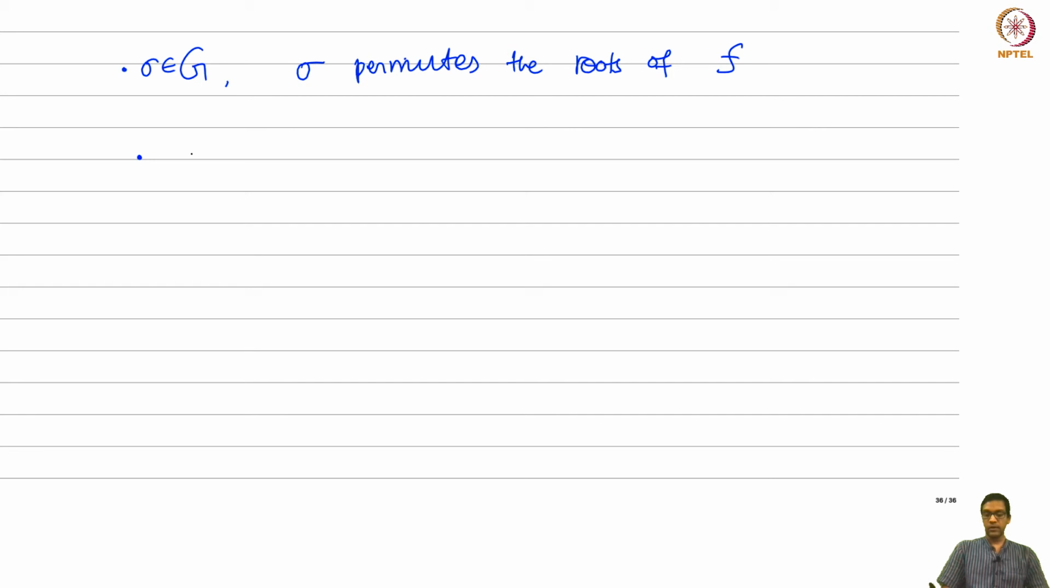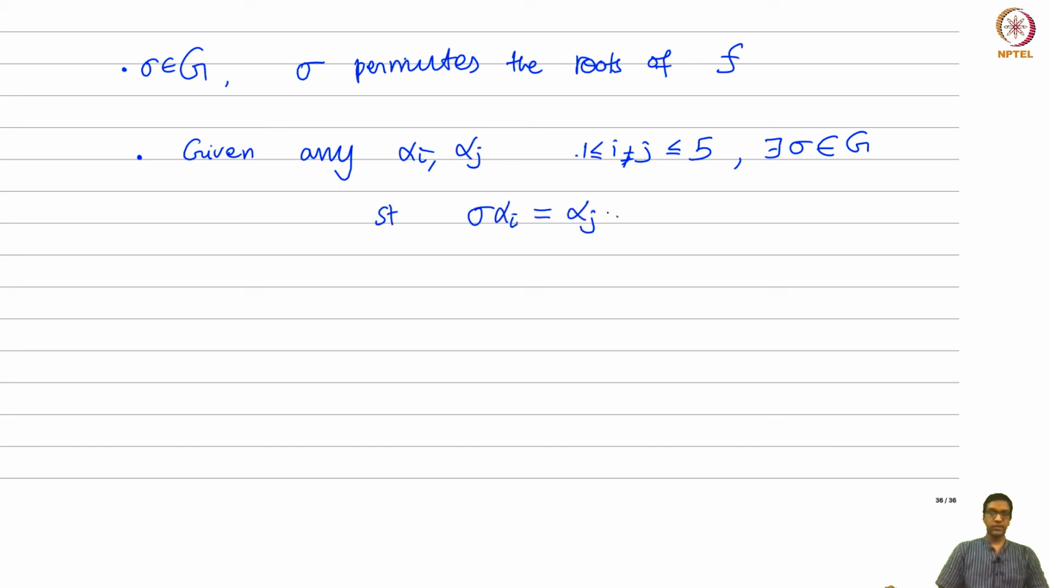Okay, so given any alpha i and alpha j here, i and j between 1 and 5, any 2 distinct ones, there always exists an element of the Galois group which maps alpha i to alpha j. And this is the other fact that we have seen before. So in terms of group actions, if you recall group actions, this says that G acts transitively on the set alpha 1 to alpha 5. It always acts transitively, meaning there's only a single orbit.